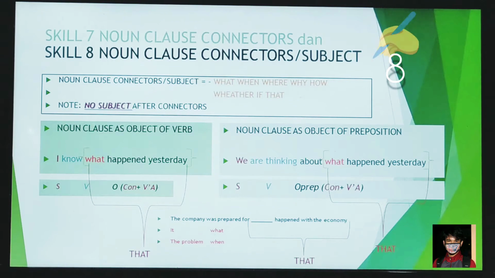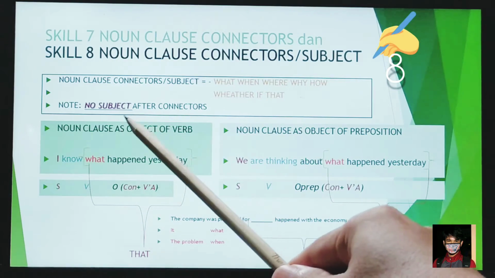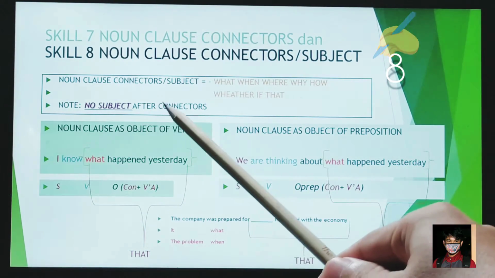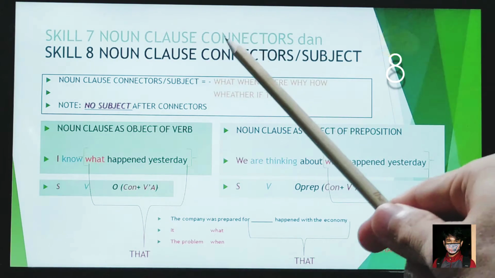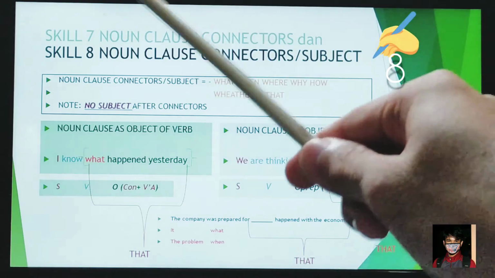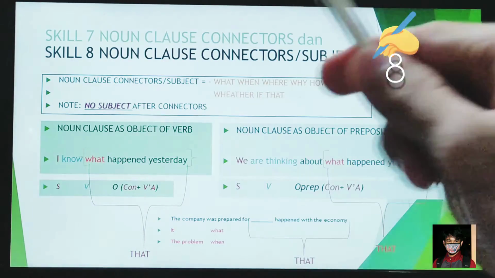Please pay attention to this one. There is no subject after connectors. Because the noun clause relates to the subject itself.